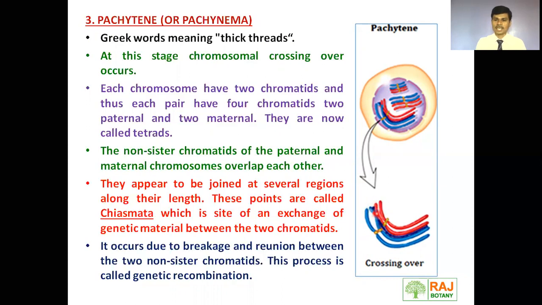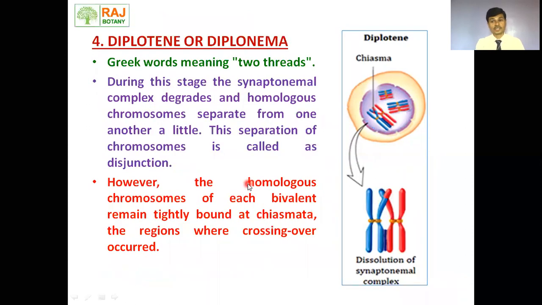Remember, the point at which this crossing over takes place is called chiasmata. At these points, exchange of genetic material between paternal and maternal chromosomes takes place. That leads to genetic recombination. The pachytene stage causes genetic recombination.